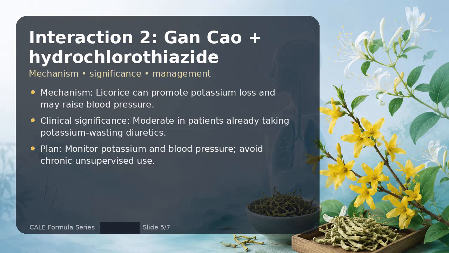Interaction 2 is Gan Kao plus hydrochlorothiazide. The mechanism is that licorice can promote potassium loss and may raise blood pressure. The clinical significance is moderate in patients already taking potassium-wasting diuretics. My management plan is monitor potassium and blood pressure, avoid chronic unsupervised use.